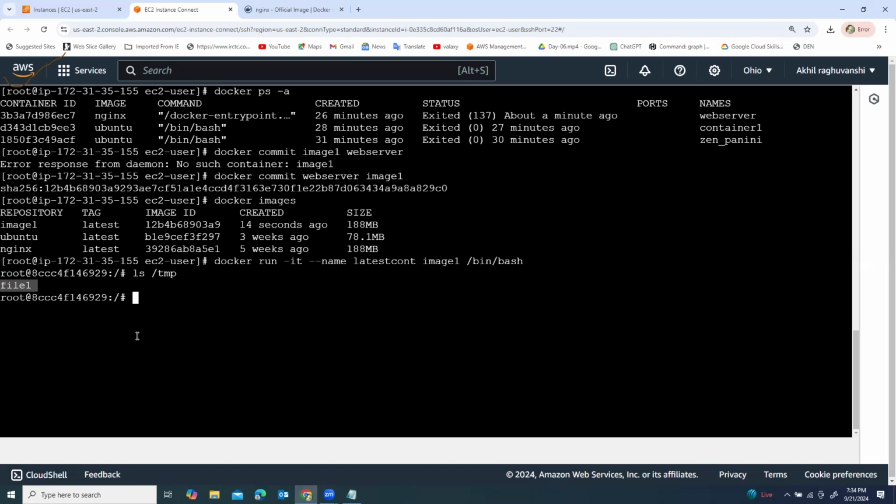There are two ways we have learned. The third way is Dockerfile, right? The third way is Dockerfile. Right now, I think it's sufficient for today.